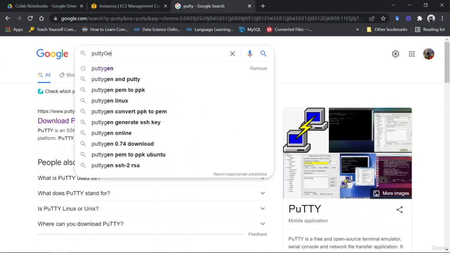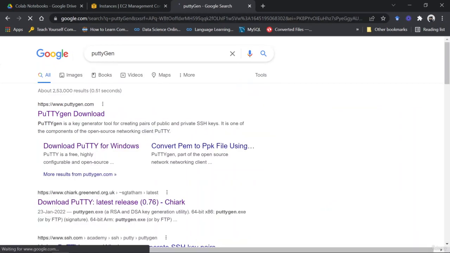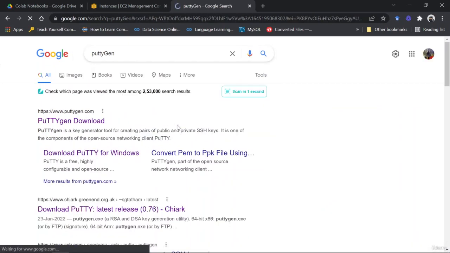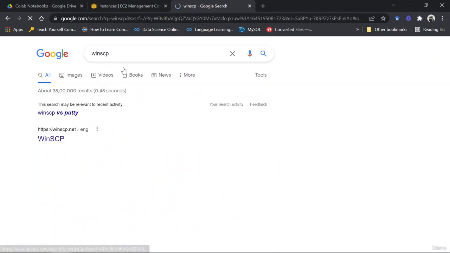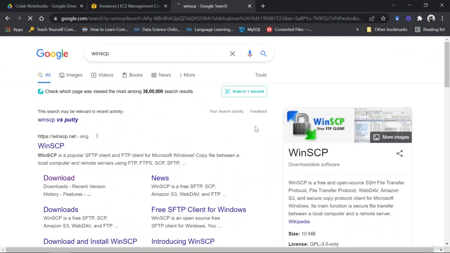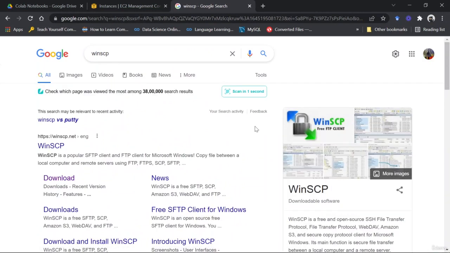Then the next application is PuttyGen. Again, just download this and install this, right? And the last application is WinSCP. Okay. So WinSCP is software that helps us in transferring files from a local machine to our virtual machine. It too uses the SSH method, where it takes in the key that we created while we were instantiating the VM.